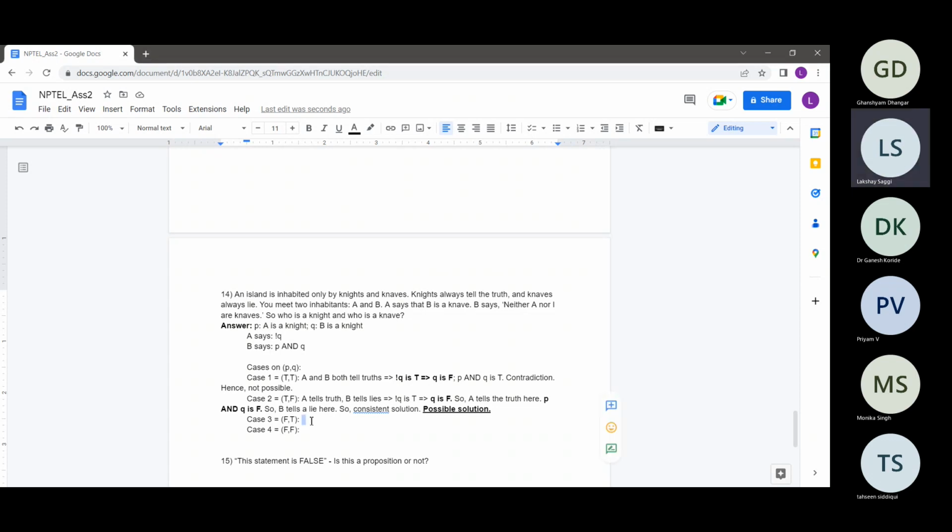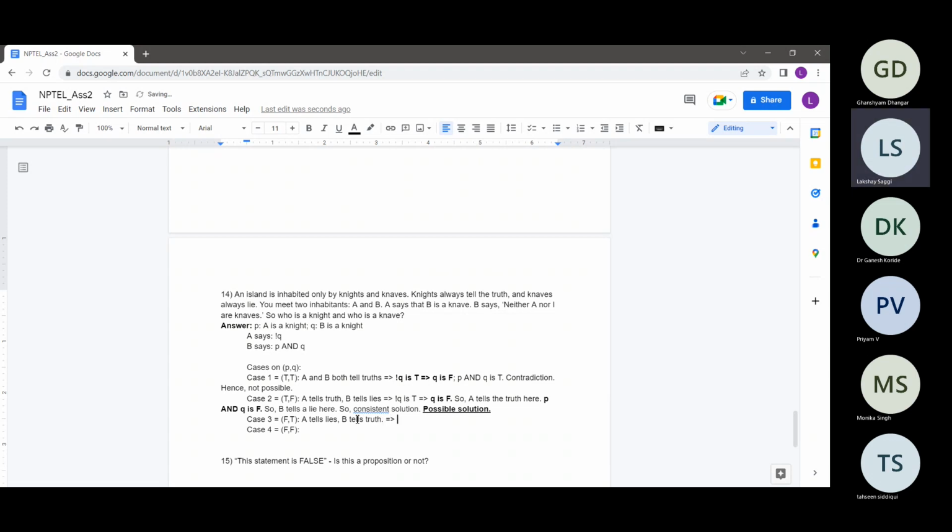So similarly, case 3 is P is false and Q is true. Basically, A is a knave and B is a knight. So basically, A tells lies and B tells truth.